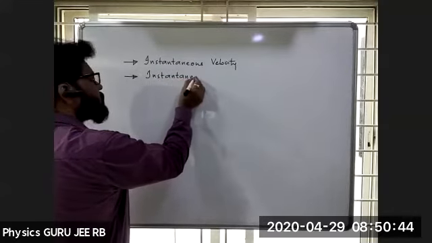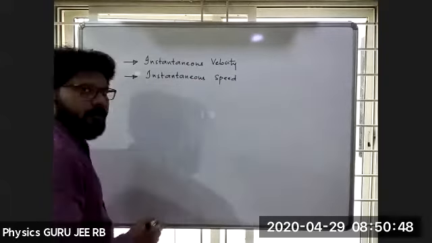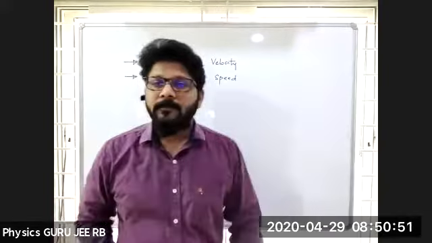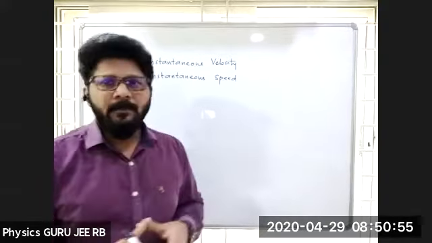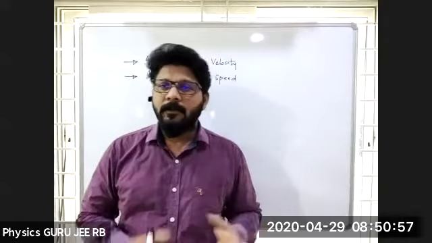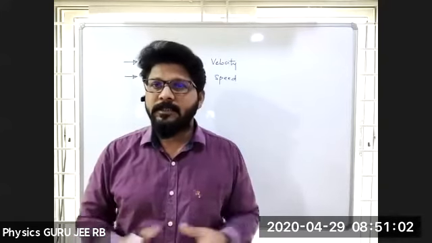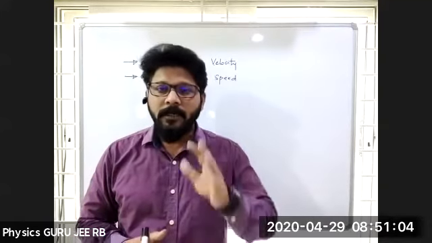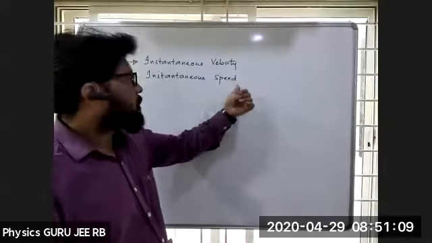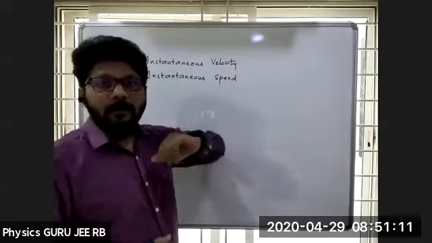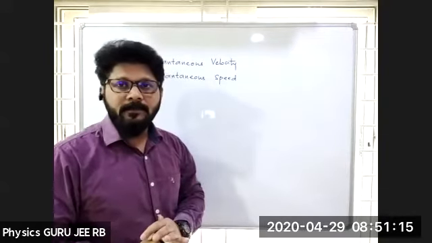First, instantaneous velocity or speed, only magnitude differs. Whatever the concept involved in it, both will be the same. There is no change in the concepts. Only what is the difference? Speed will be a scalar quantity and velocity will be a vector quantity. That is the major difference, right?